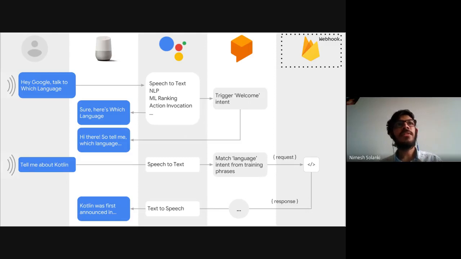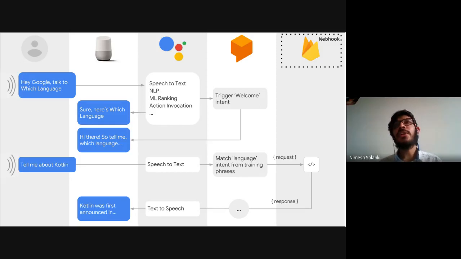So this is the old way, where Dialogflow was in the picture. Let's say the user asks something and it goes to the Google Assistant, so Google Assistant records this conversation. It then uses speech recognition technology to figure out what the user is actually saying. It converts speech to text. Then Dialogflow kicks in, where Google Dialogflow understands what the user's actual intention is, and it figures out which action to invoke. Based on that, it will give a response back to the Google Assistant, and Google Assistant will convert that text into speech. So that's how the actual conversation flows.